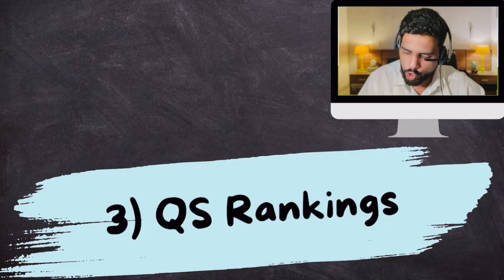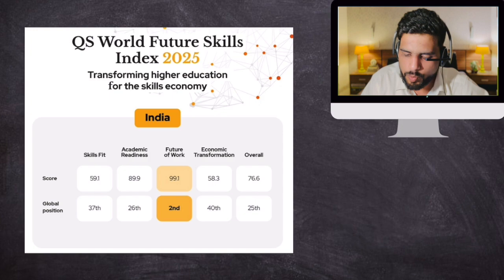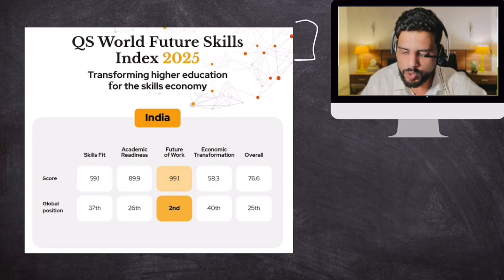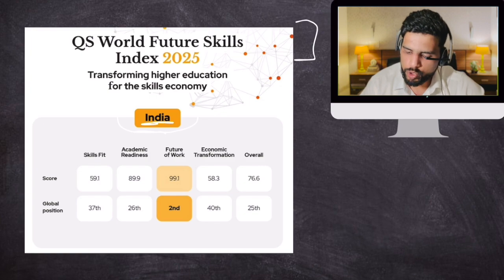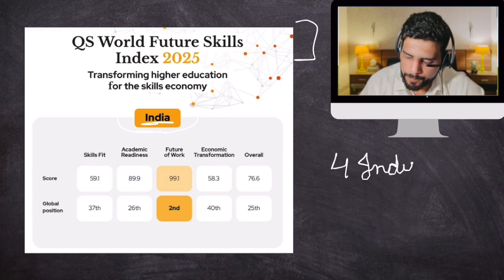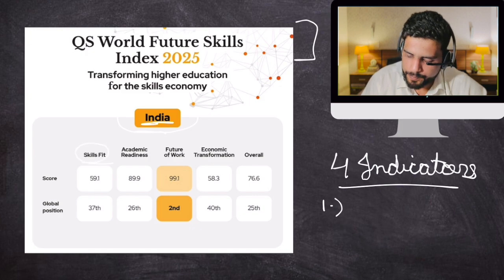But the dominant focus of these rankings was that India is very well prepared with respect to skills of the 21st century. So let's talk about these QS rankings. The report was called the Quacquarelli Symonds QS World Future Skills Index 2025. And what is the performance of India in this? Now the thing is, QS uses 4 indicators to measure the skill level of your country. First indicator is skills fit.